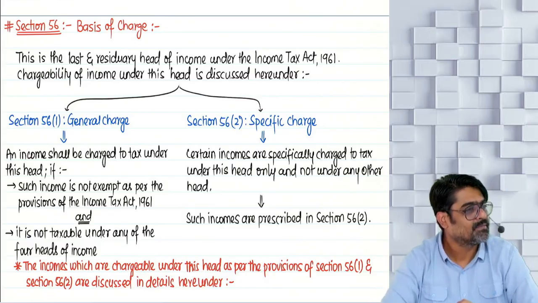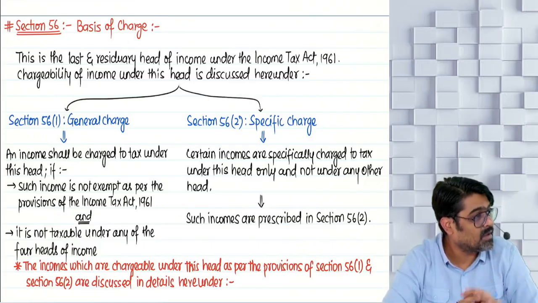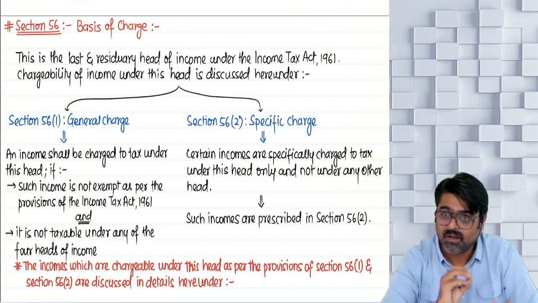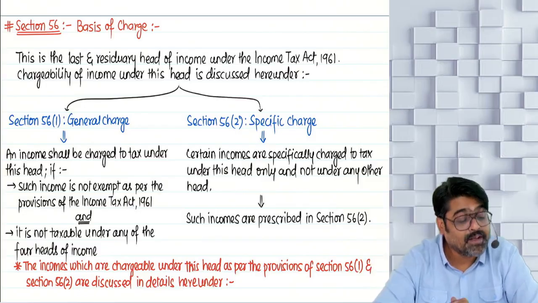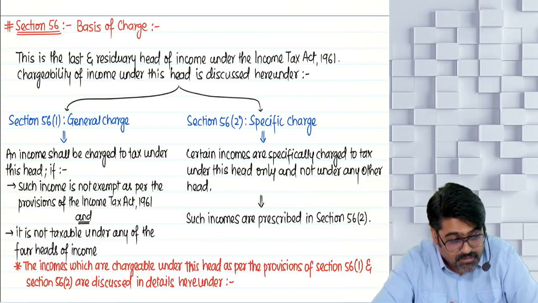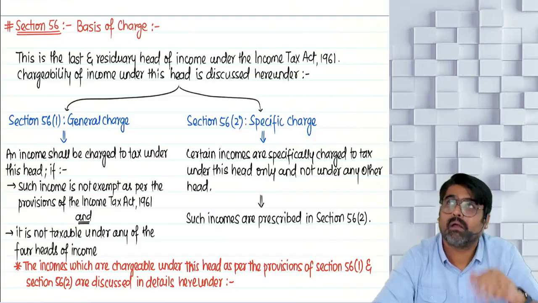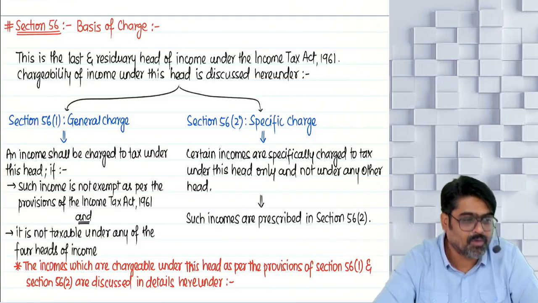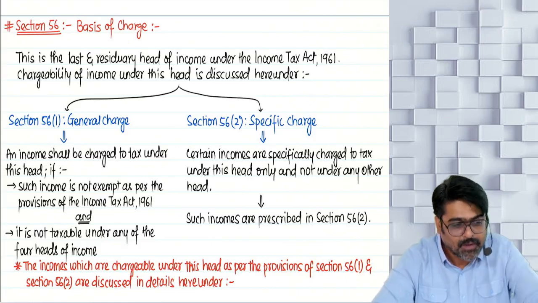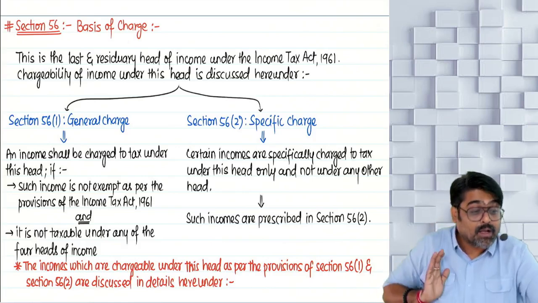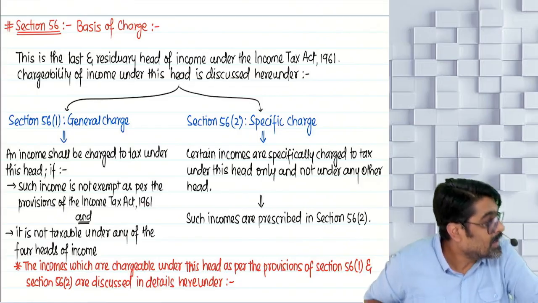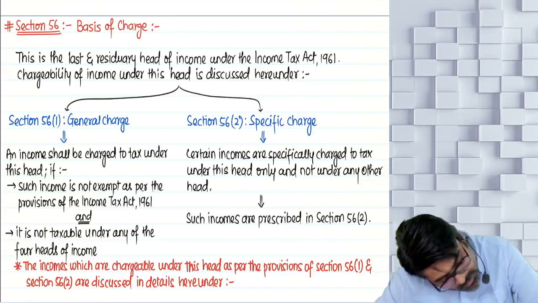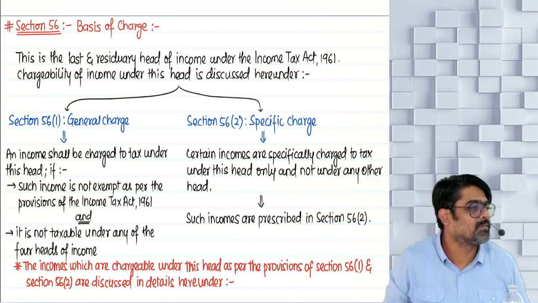Over. That is why I said this is a dustbin. Whatever you cannot classify under the earlier four heads, a dustbin is there. Put that income in this dustbin. You have to ask the income, are you exempt? Oh, not exempt. So you are a taxable income. So try to go to salary. No. Try to go to house property. No. Try to go to PGBP. No. Try to go to capital gain. No, you are not going anywhere. No problem. Come here. IFOS.